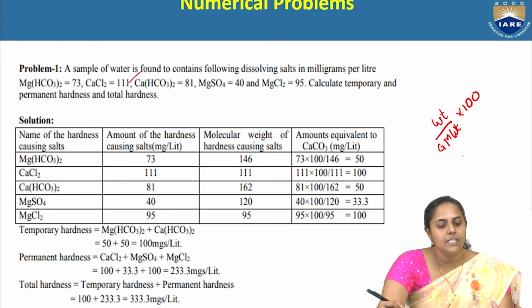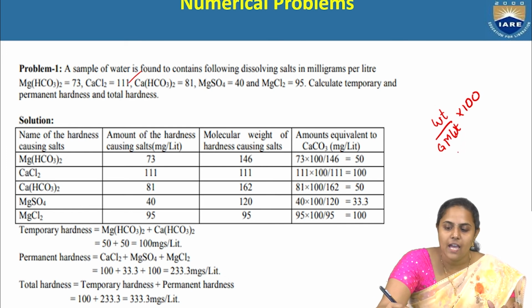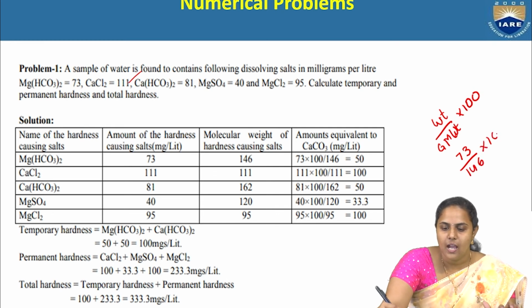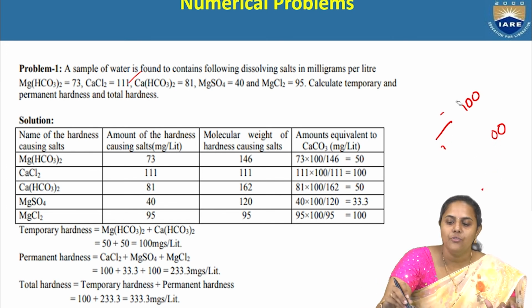If we take magnesium bicarbonate, the weight they have given is 73 and the gram molecular weight of magnesium bicarbonate is 146, into 100. That is equal to 50. In this way, you have to calculate for all the salts.